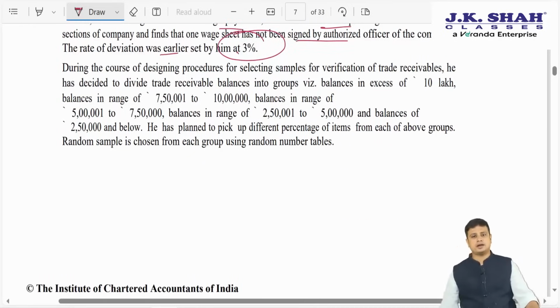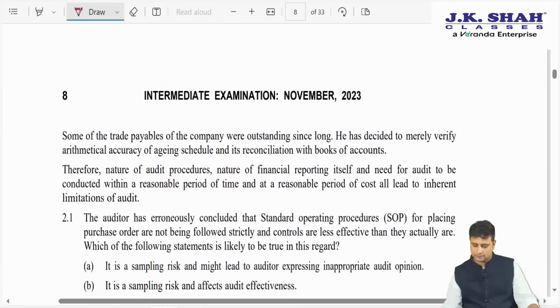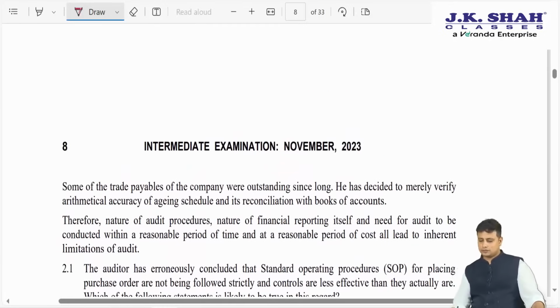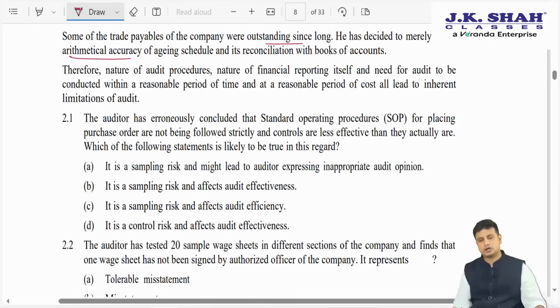During the course of designing the procedures for selecting a sample for verification of trade receivables, he decided to divide the trade receivables into groups, that is, in excess of 10 lakhs, balance of 7.5 to 10 lakhs, in the range of 5 lakhs to 7.5 lakhs and so on. He planned to pick up a different percentage of items from each group. A random sample is chosen from each group using random number tables. Some of the trade payables of the company were outstanding since long. He decided to merely verify the arithmetical accuracy of the aging schedule. Aging schedule means since how long it is pending, and its reconciliation with books of accounts.